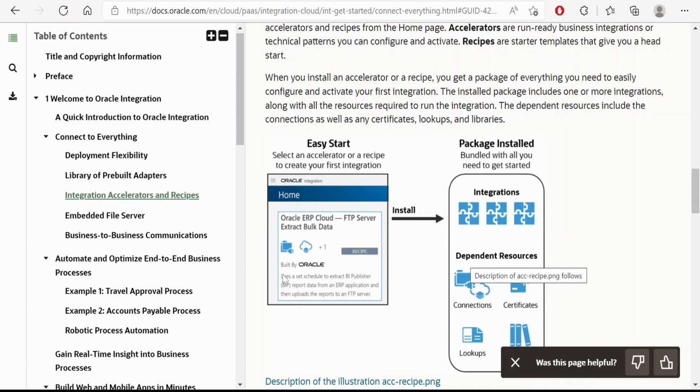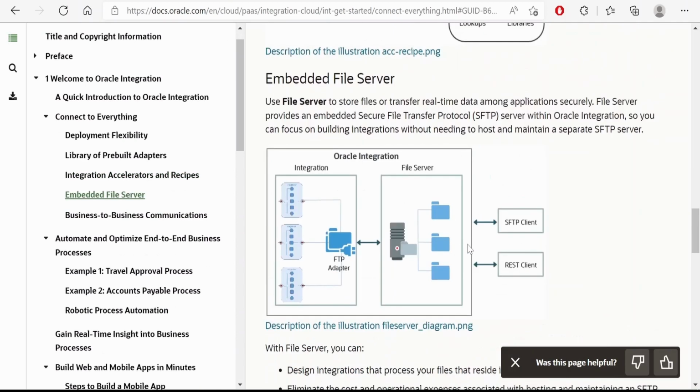So if you are planning to build an integration to integrate Oracle ERP Cloud and an FTP server, then we can directly go to the recipe and click on install, and it will build our integration in our integrations page. We'll look at how to do that. So we don't have to manually create the integration from scratch.